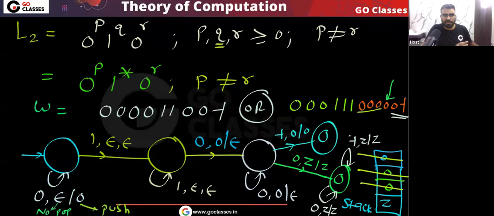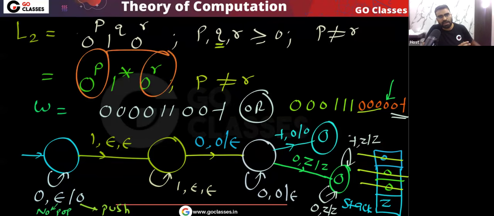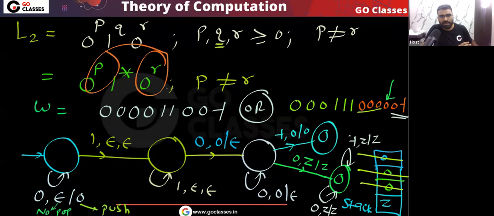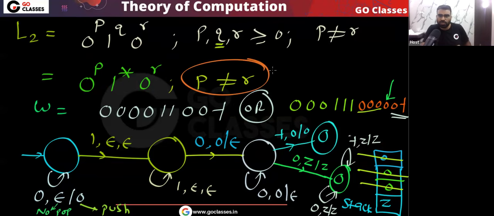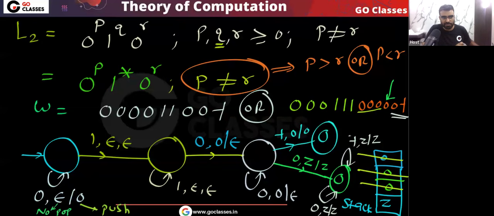Did you understand? Please tell me. Very simple. This DPDA is not a complicated thing. Here you just have to consider two situations. What are those two situations? Either p is more than r or p is less than r. So two situations you have to consider. When p is more than r, then this final state I've created, and when p is less than r, then this final state I've created. So this is the DPDA that you will get. I hope you understood.